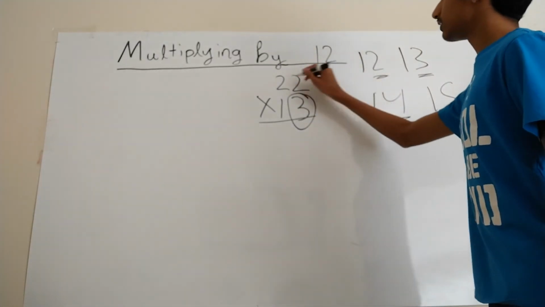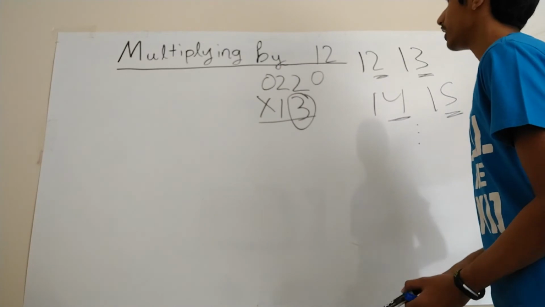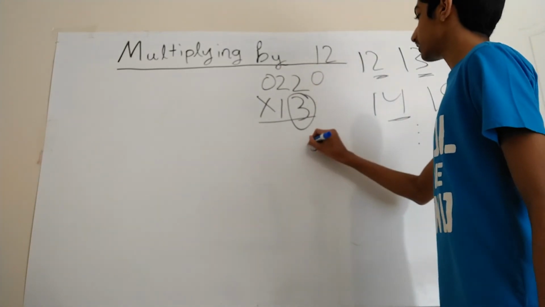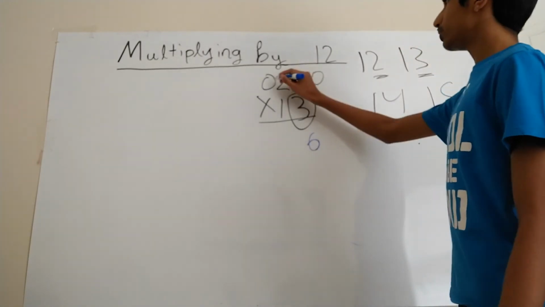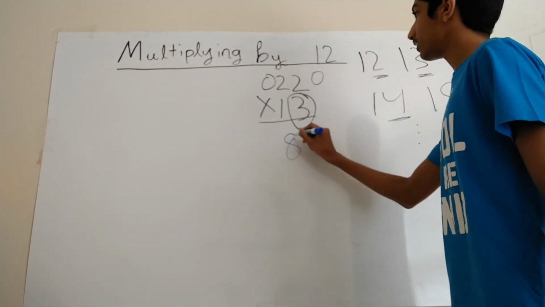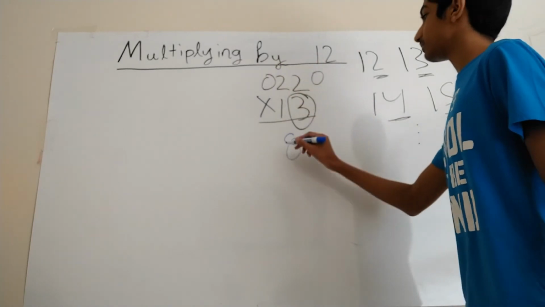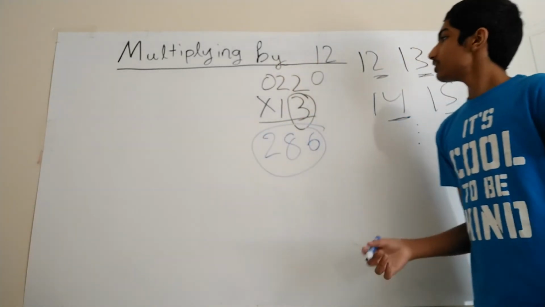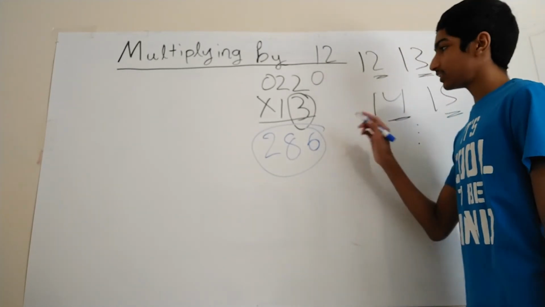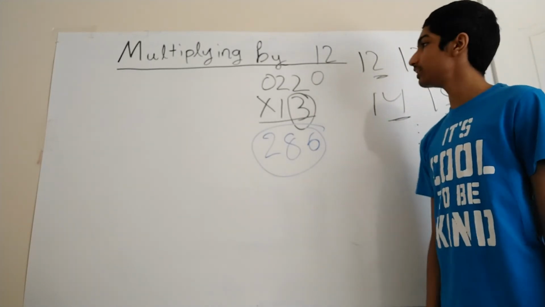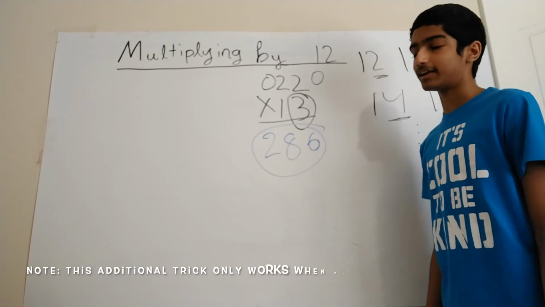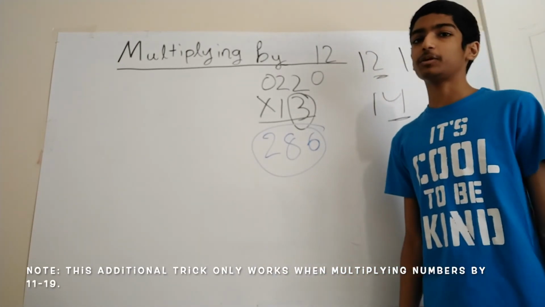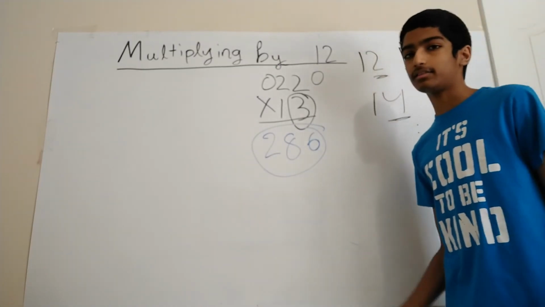So we add the zeros like we usually do, and we do 2 times 3 plus 0 is 6. 2 times 3 plus 2 is 8. 0 times 3 plus 2 is 2. And that's your answer. So what I was trying to say here was that I'd recommend you use this trick to multiply by 12, 13, 14, etc. Even though there might be more and more carrying over as you progress. This is a really quick and efficient trick to multiply by those numbers.